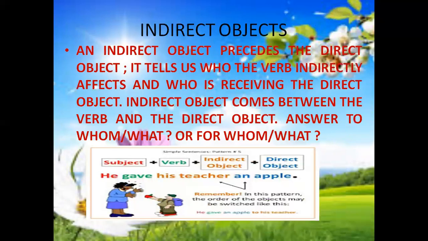Now, what is an indirect object? An indirect object precedes the direct object. It tells us who the verb indirectly affects and who is receiving the direct object. Just keep in mind, the indirect object comes between the verb and the direct object. It answers to whom, what, or for whom, what.